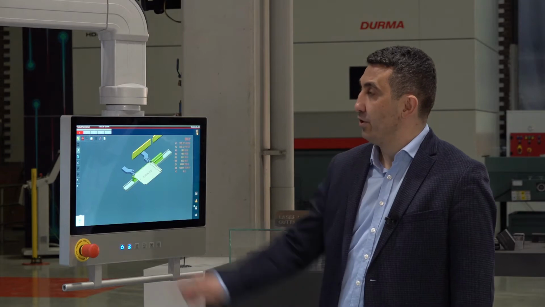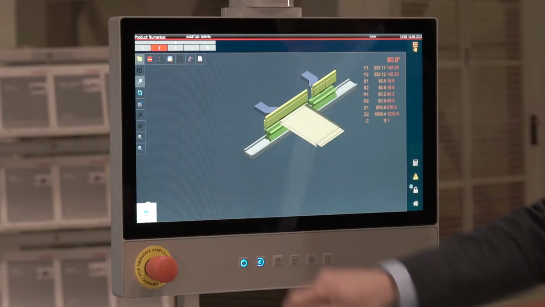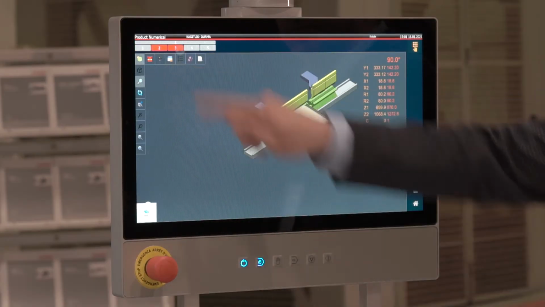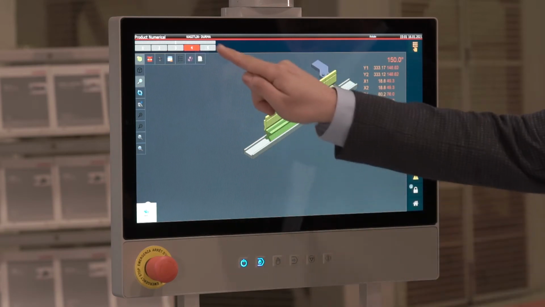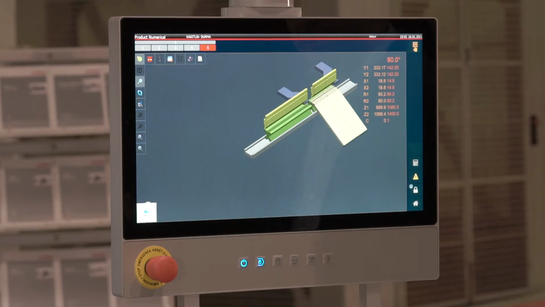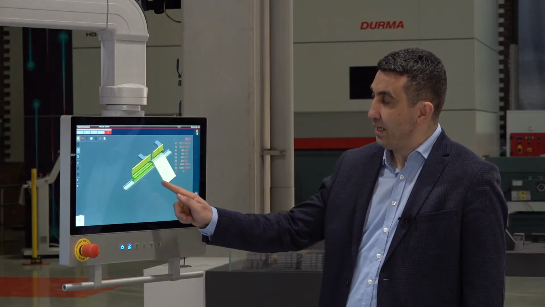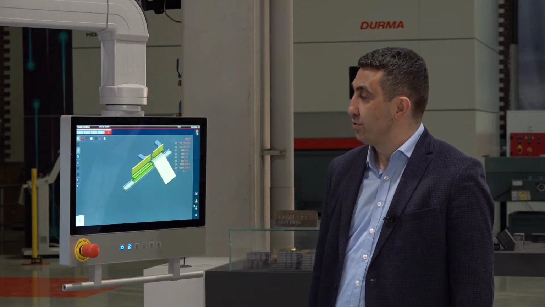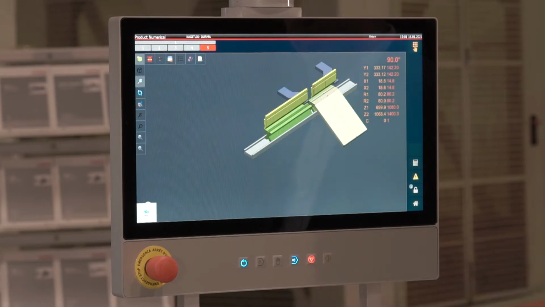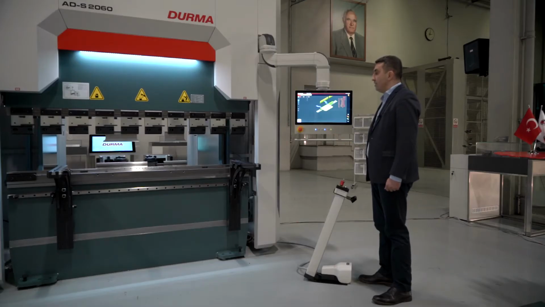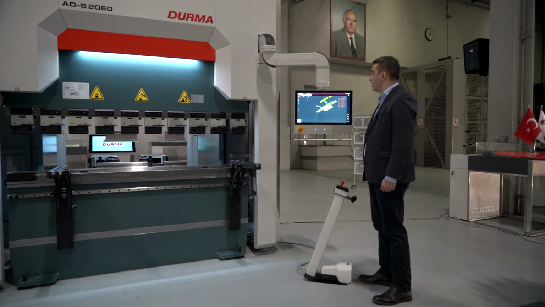We can see each of the 5 steps we will take on our control unit one by one. We can also see the positions of the tools that we will use on the Sky22 control unit screen. When we press the auto and start buttons to perform our bending, our machine gets ready to perform its first bending.